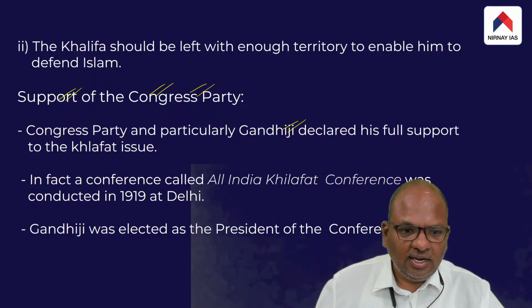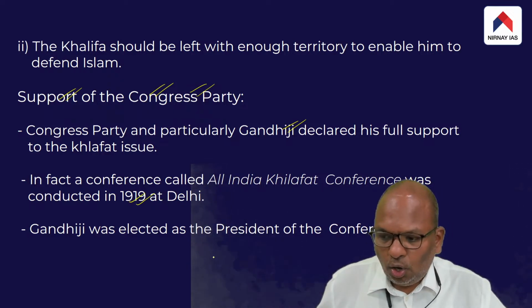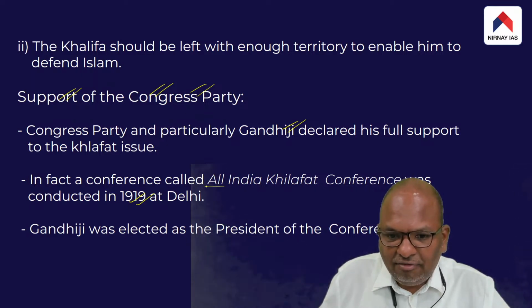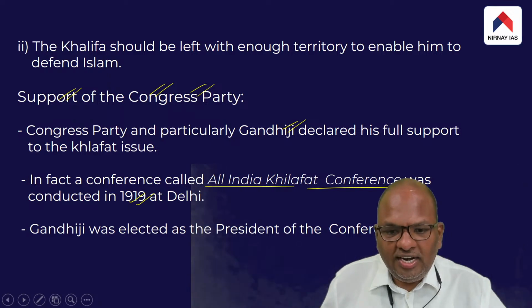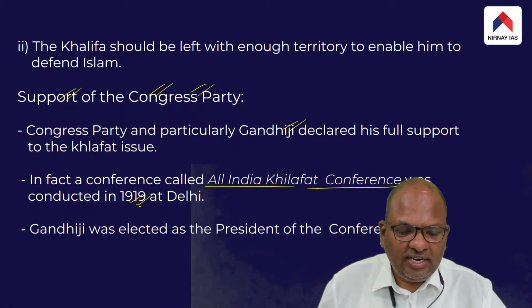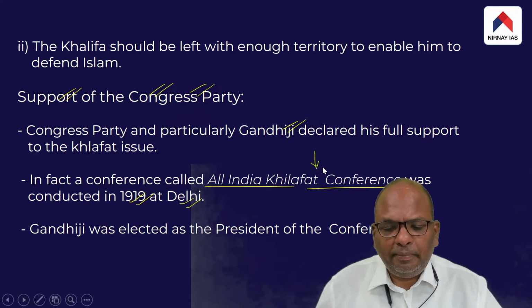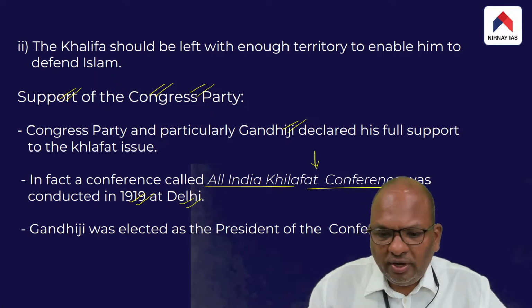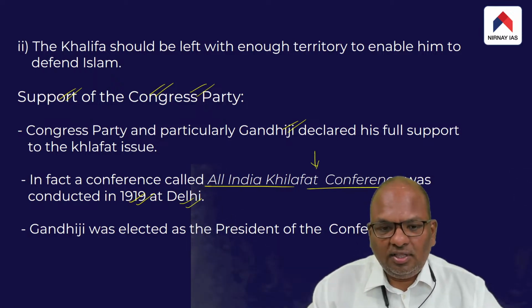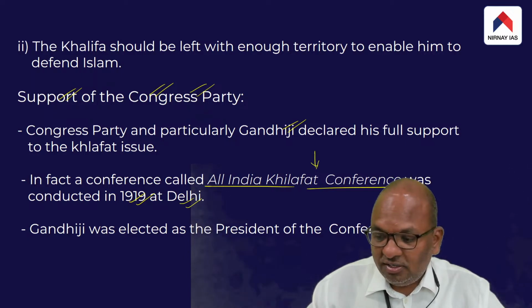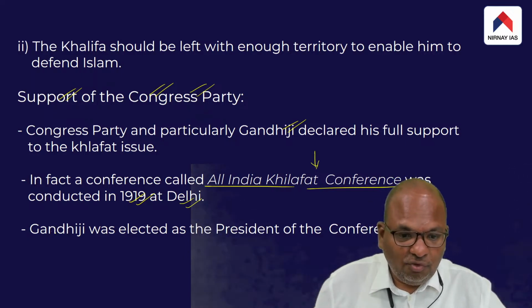In fact, in 1919, the Khilafat leaders also conducted a conference called the All India Khilafat Conference. It was conducted in 1919 at Delhi. Basically, this conference was conducted to put pressure on the British not to go ahead with splitting up the Ottoman Empire.